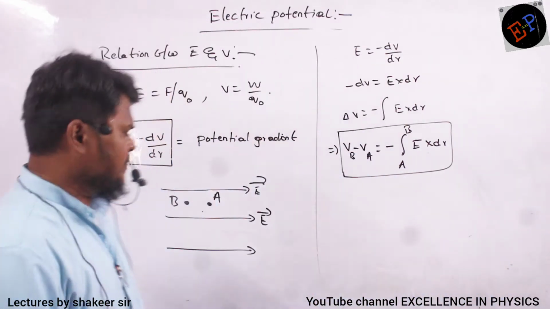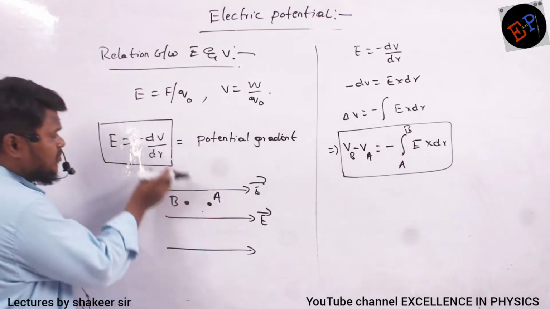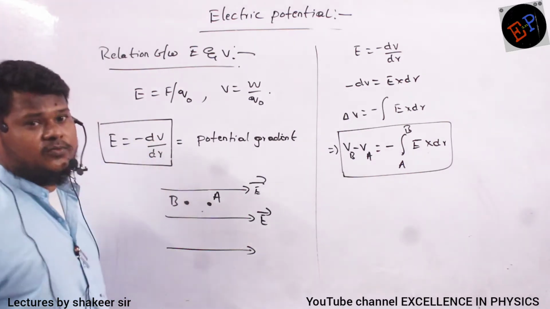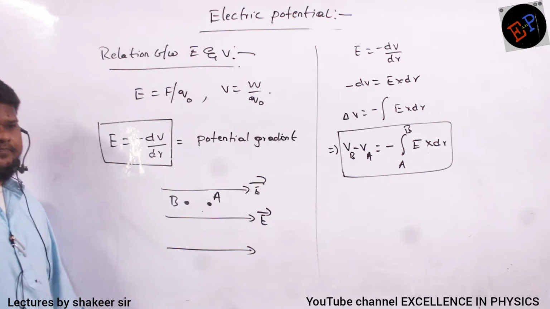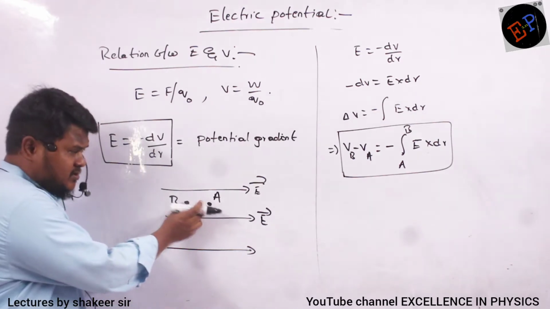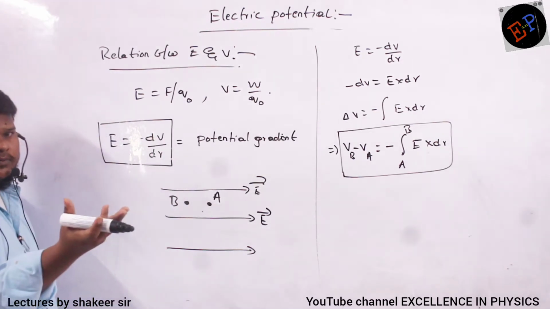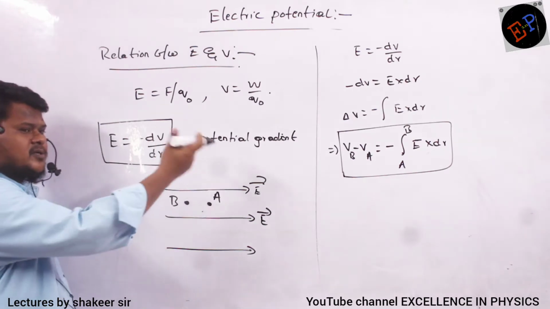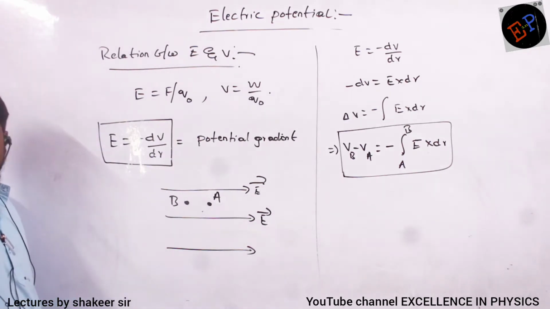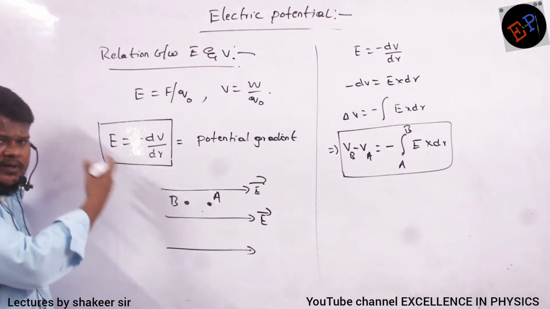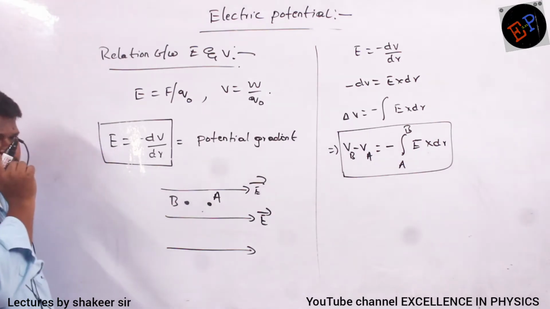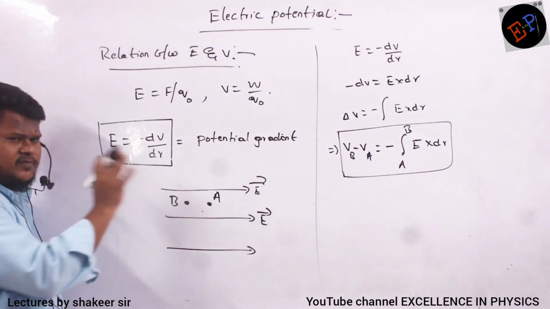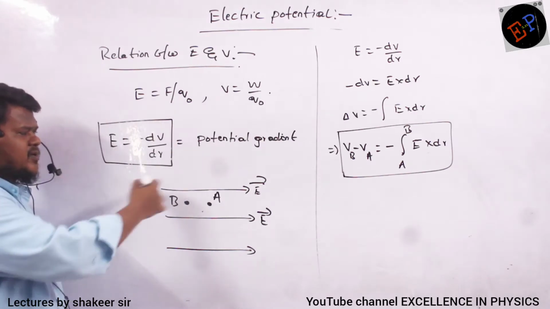Are you able to understand? For a small distance, by how much does the potential change? That is called field. For the same distance, if the potential changes by a greater value, it means in that region the field is also greater. Are you able to understand? How we define a potential field, that I am explaining to you. No need of a definition, just for your understanding. This equation you are supposed to remember.